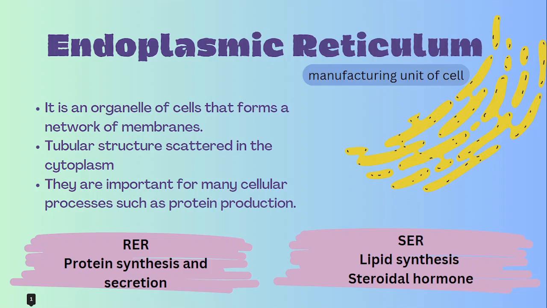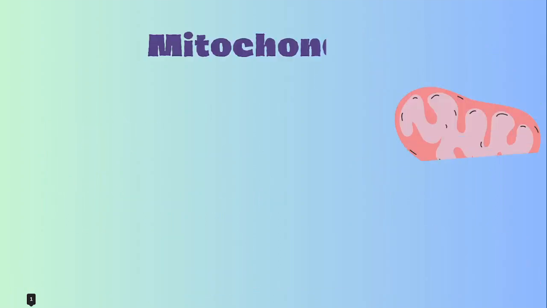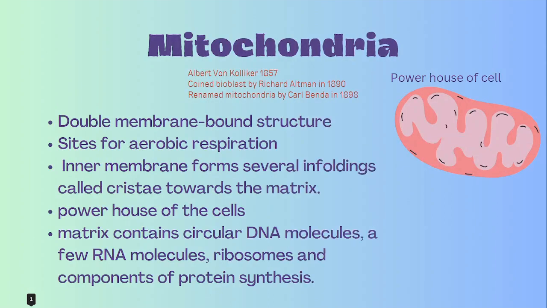Next organelle we are going to see is mitochondria. It was first seen by Kolliker in insects in the year 1857. In 1890, Altman coined it as bioblast. And in 1898, Carl Benda renamed it as mitochondria. So this is the long history of the naming of mitochondria.